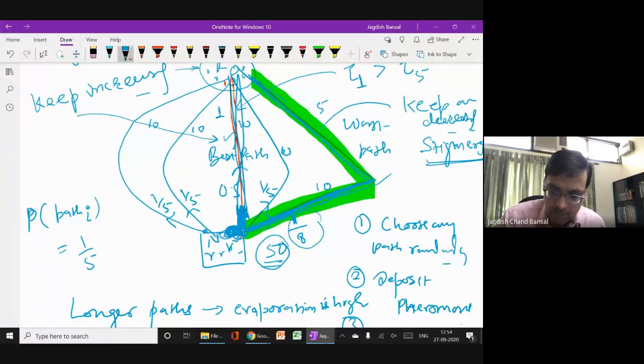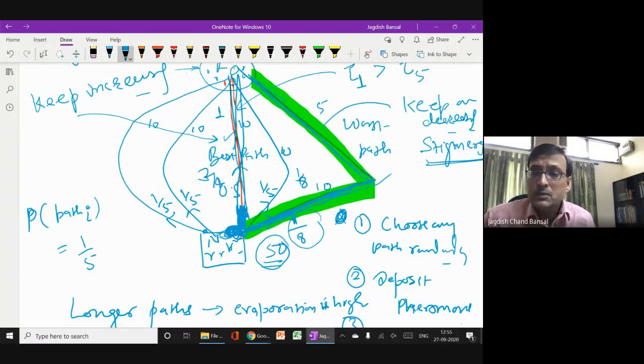On the longer paths, the amount of pheromone will keep on decreasing. I hope you understand. So in the third turn, what will happen? This probability is smaller still. Even fewer ants are joining, and the evaporation is even higher. So further, this path may disappear. The probability may become 0 for this, and suppose 1 by 8 for this, and this probability may keep on increasing. It may be 3 by 4. The shortest path probability may be 3 by 4. So the probability of the shortest path will keep on increasing iteration by iteration.